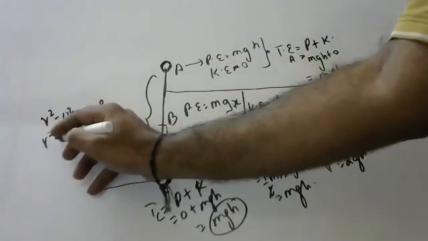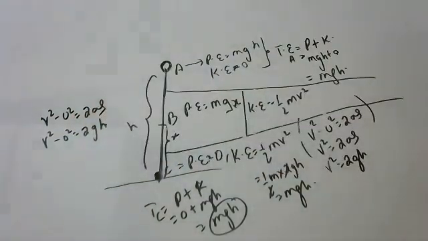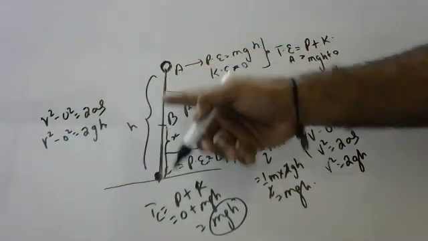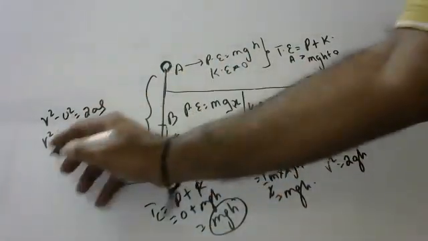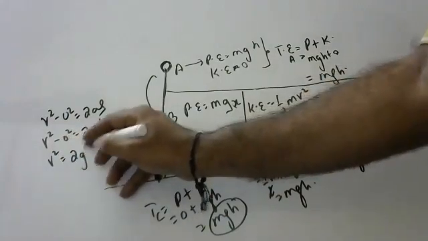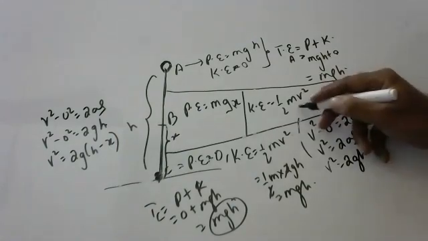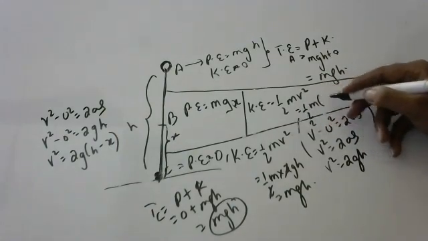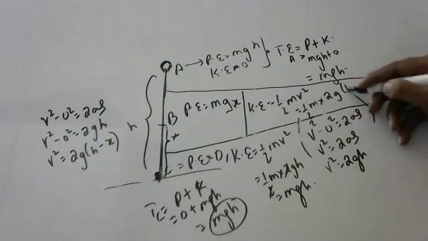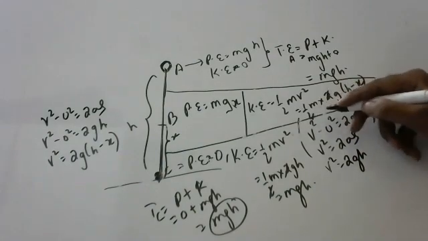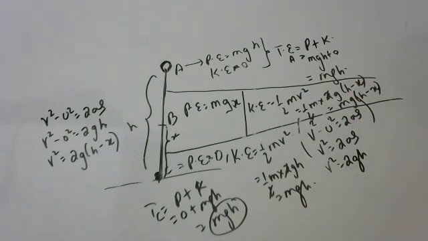Because it is falling freely, v square minus 0 square is equal to 2gh. But you see here, how much distance it came: from height h you remove x. So v square is equal to 2g(h minus x). Substitute here: half m v square is half m times 2g(h minus x). The 2 goes, so we get mg(h minus x).